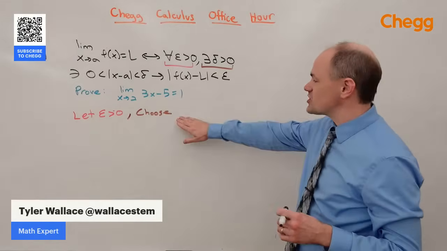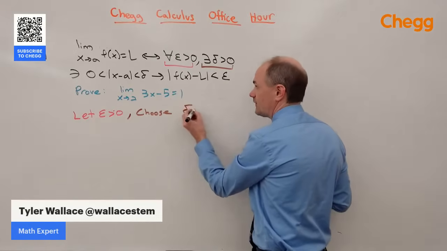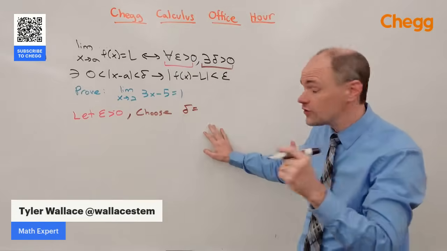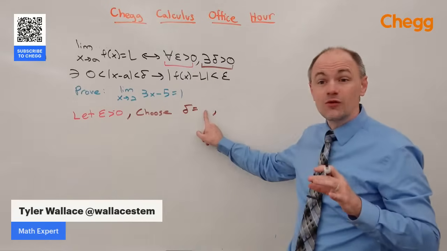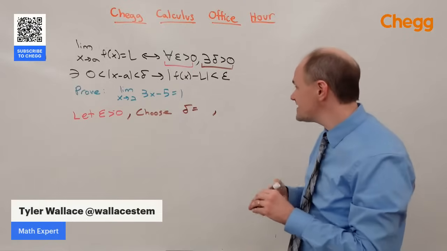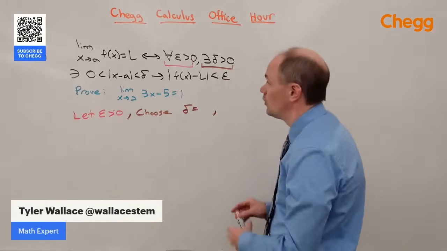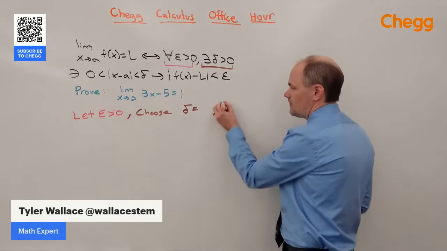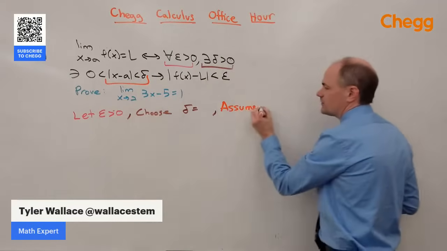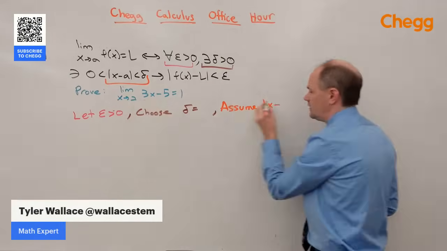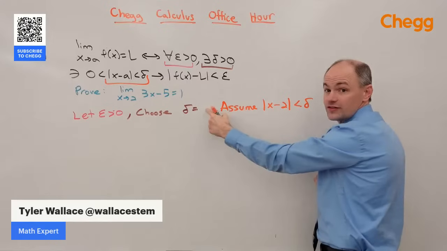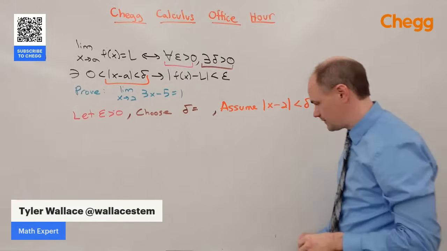We'll see. All right, we're going to choose a delta because we're saying there exists a delta. We can choose that delta to equal whatever we want. We're going to hold on that. We're going to choose it to be equal to whatever's convenient to us in just a minute. In the meantime, we're going to assume this piece, that the absolute value of x minus what it's approaching, the 2, is actually less than this delta, whatever delta we're going to pick that's going to be convenient in a minute.